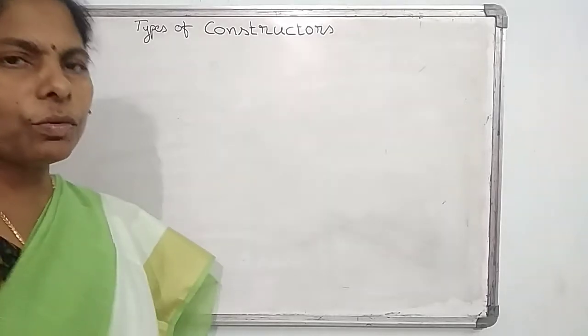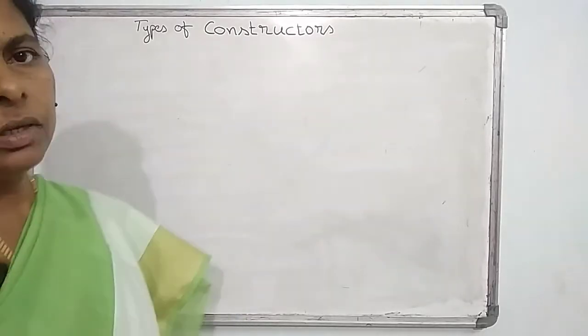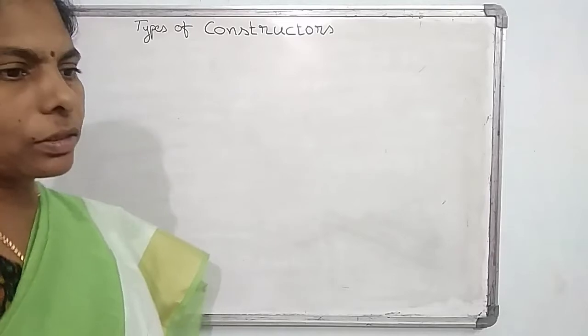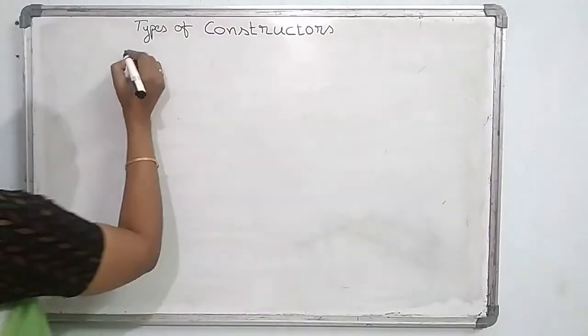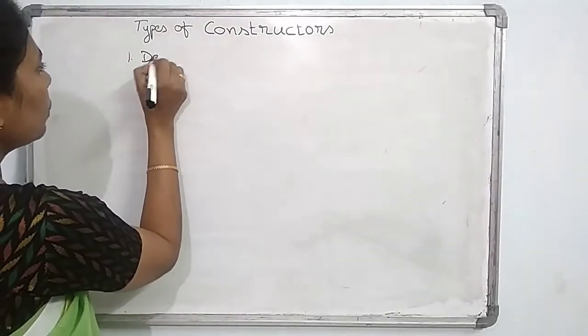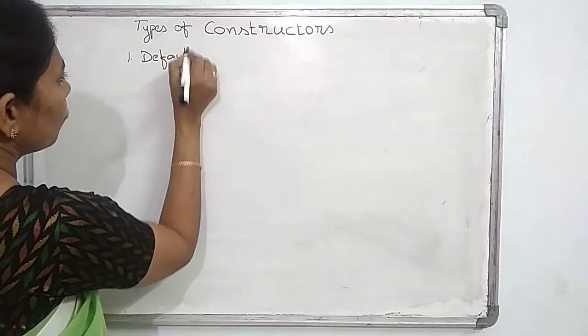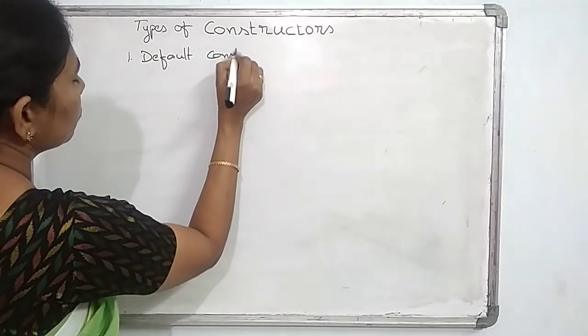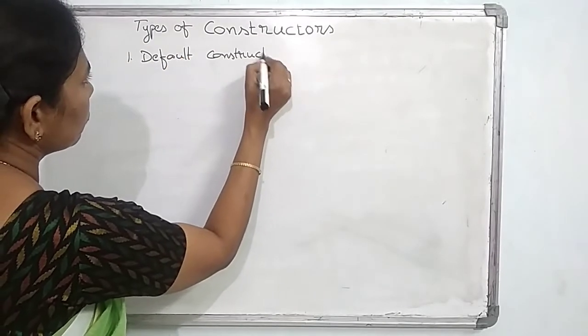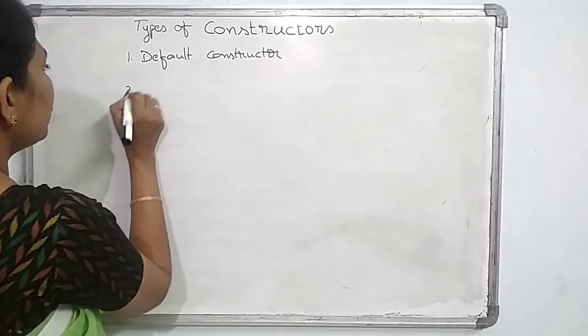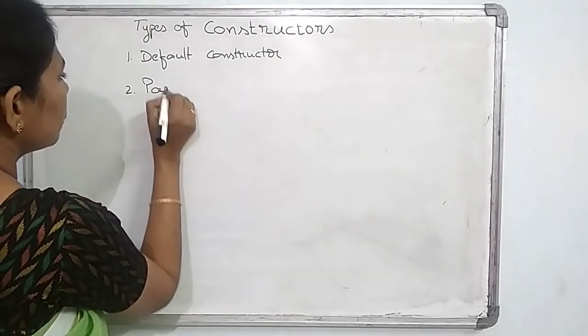Okay, now we will discuss the types of constructors. We have two types of constructors. The first one is the default constructor, and the second one is the parameterized constructor.